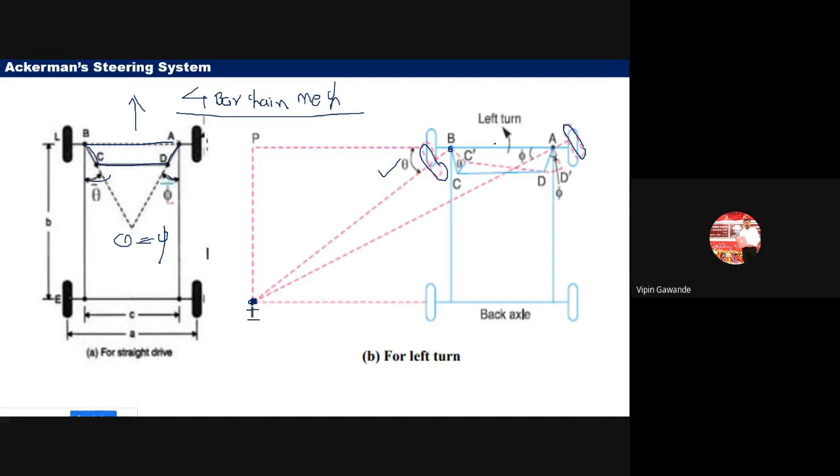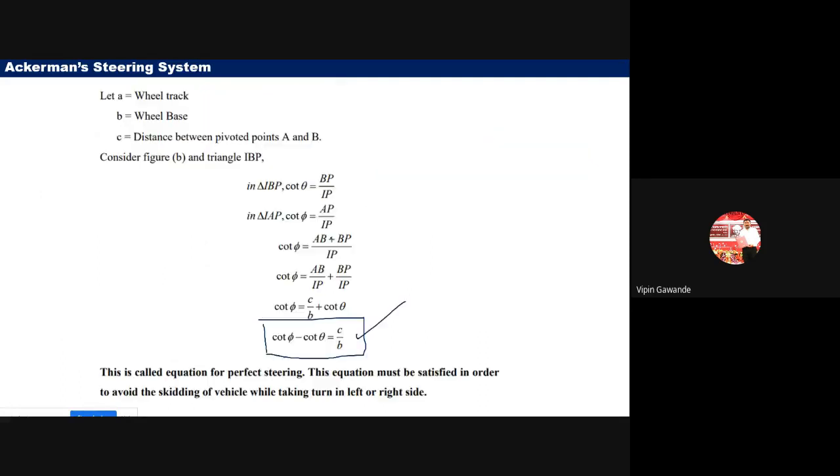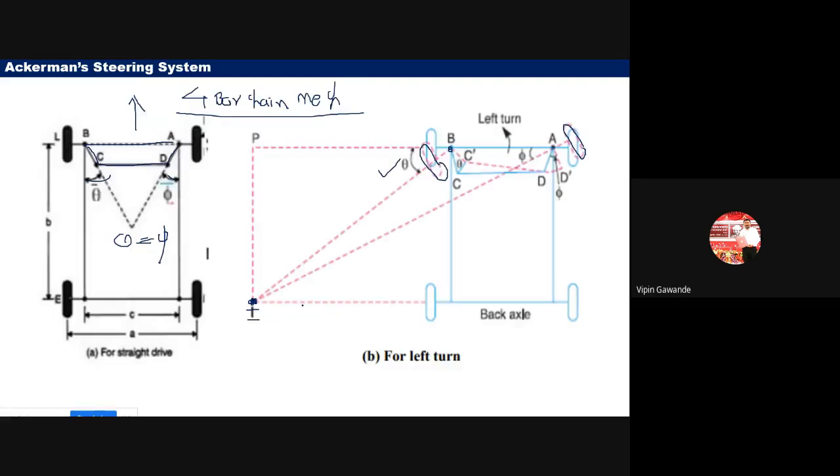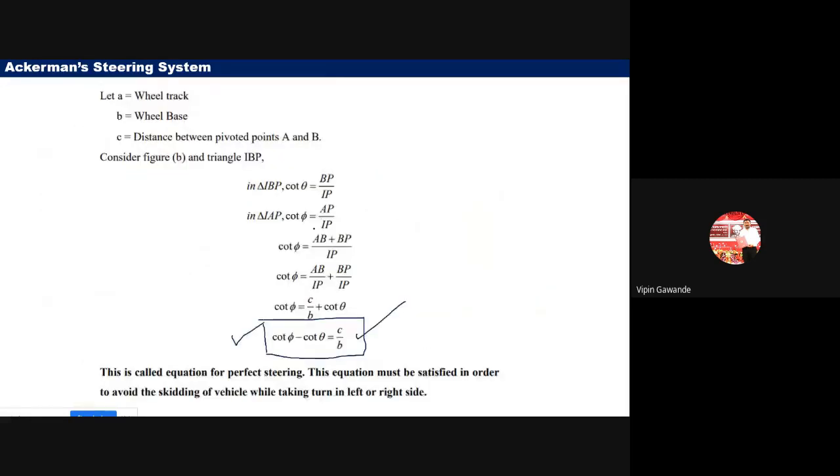That means whenever you are taking a turn, the theta and phi angles must follow this equation. This will always happen because we are using the Ackermann steering system in our vehicle. Very rarely does this proportion change, and if it does, there is a chance of an accident while taking the turn. But most of the time the Ackermann steering system takes the correct angles while turning, and that's why there is no skidding of vehicles. So we call the equation cot phi minus cot theta is equal to c by b the equation for perfect steering.